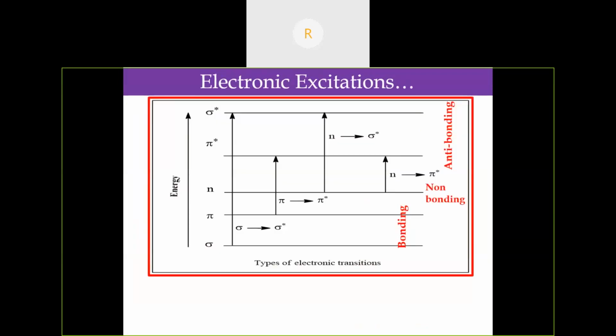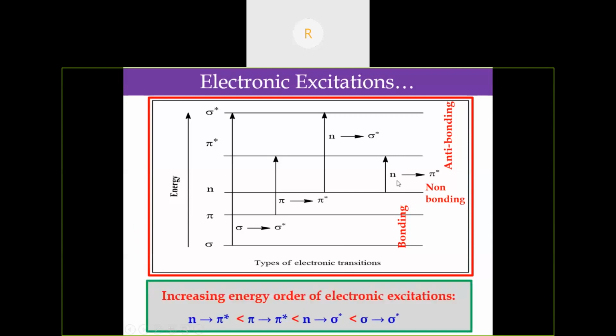See here, in this diagram we can see the electronic excitation of sigma to sigma star requires higher energy because it has the larger energy gap. The smallest energy gap is for the n to pi star transition. In the increasing energy order of electron excitation, the sigma to sigma star transition requires the highest energy. This is very, very important as far as competitive exams are concerned. The lowest energy is required for the n to pi star transition.